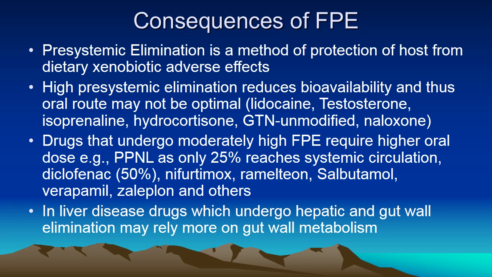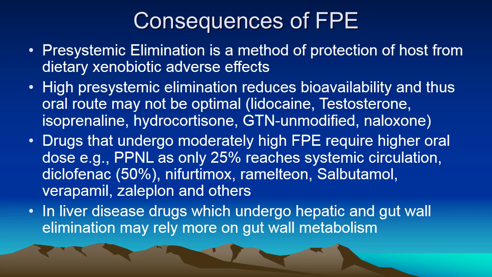Drugs that undergo moderately high first pass effect require higher oral dose, such as propranolol, as only 25% reaches systemic circulation. Diclofenac, nifurtimox, ramelteon, salbutamol, verapamil, zaleplon, and other drugs also undergo extensive first pass effect. Therefore, their oral doses are high.